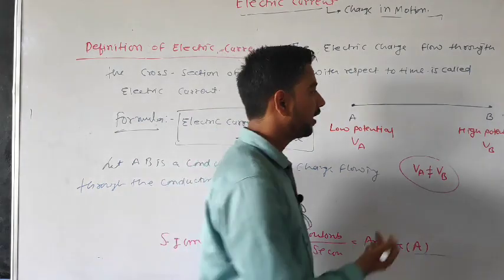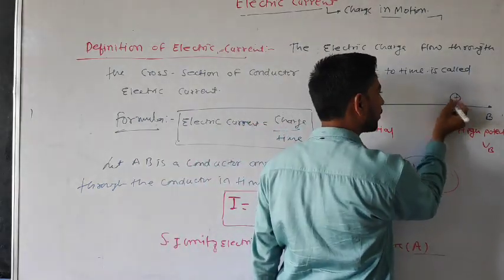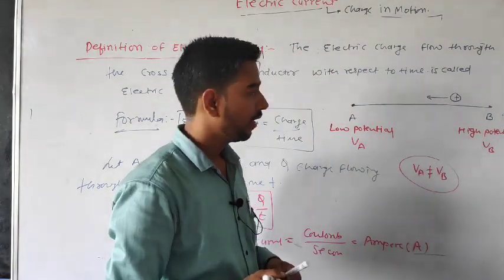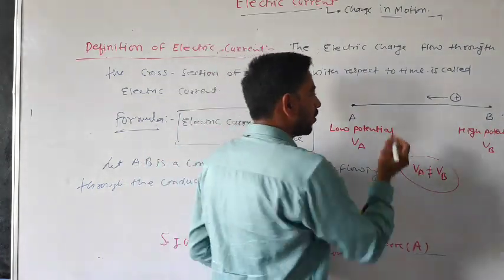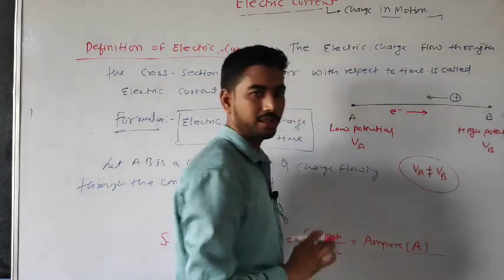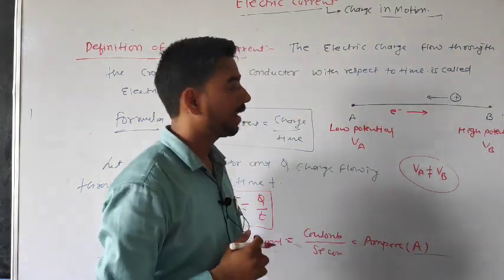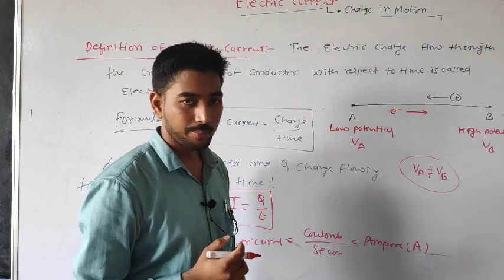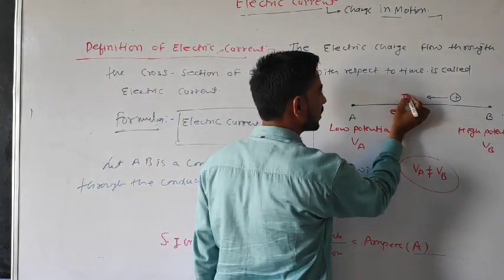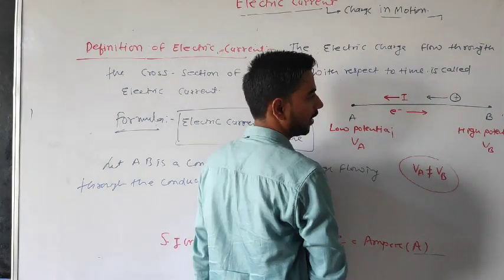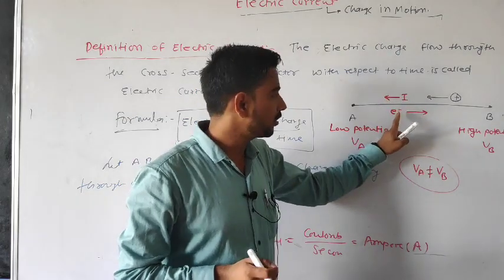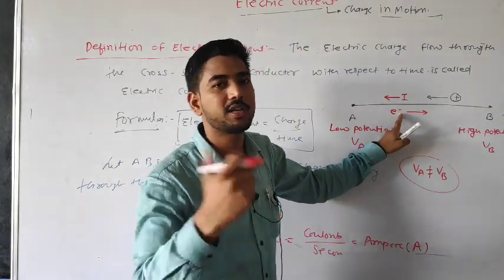Okay, so the meaning here: positive charge moves from high potential to low potential, always remember. And free electrons move in the opposite way, from low potential to high potential. And you can take the direction of current. Where is the direction of current? The direction of current is along the direction of positive charge. And second, you can say the direction of current is opposite to the direction of flow of electrons.